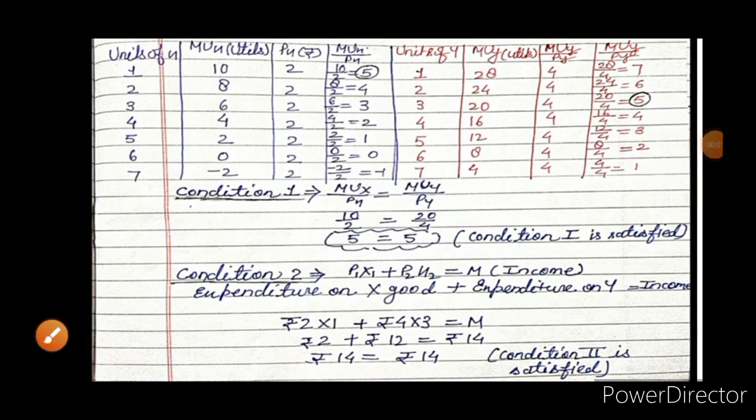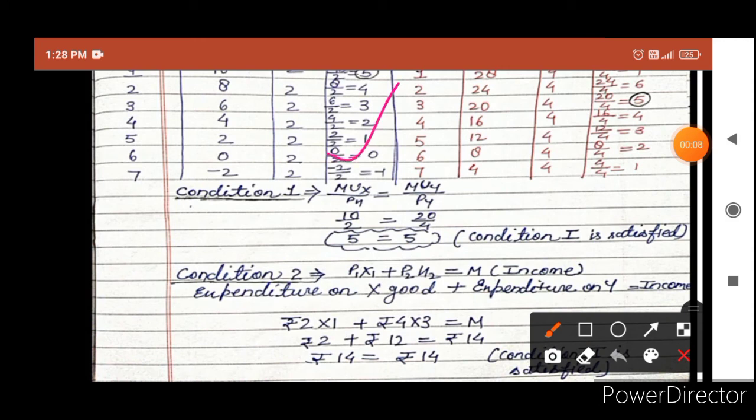Here you can see the ratio has been calculated by dividing by price. Now this is the number of units of Y good, this is the utility derived from consumption of Y good, this is the price paid for Y good, and this is the ratio.